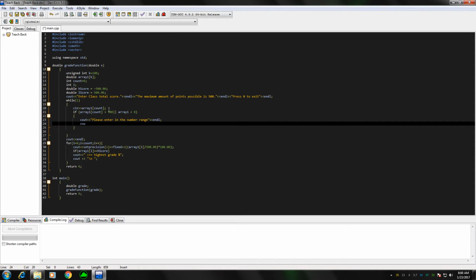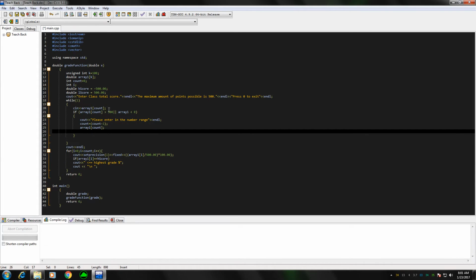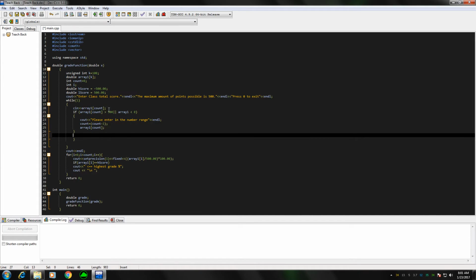Let's say cout: counts will not consider that value. So count minus 1, array[i], counts, and close that bracket right now.